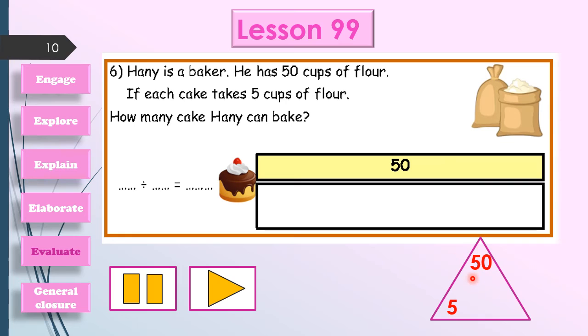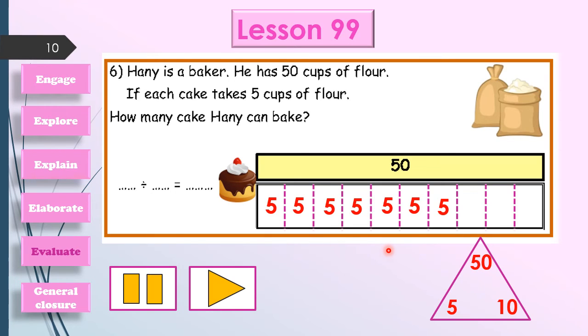Let's do our magic triangle. Here we have 50 and 5. Now ask yourself, 5 by what equals 50? It will be 10. Then we have 10 cakes. And I will divide this fraction strip into 10 parts. And the share of flour for each cake will be 5 cups of flour, like this.